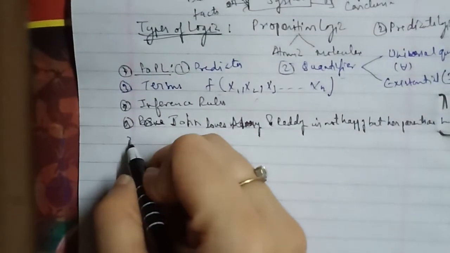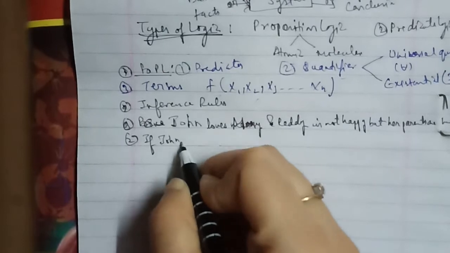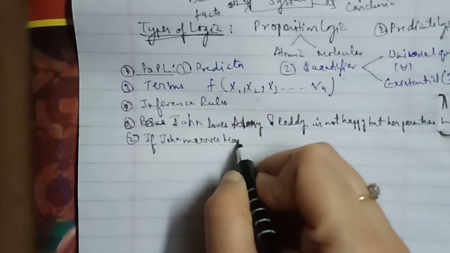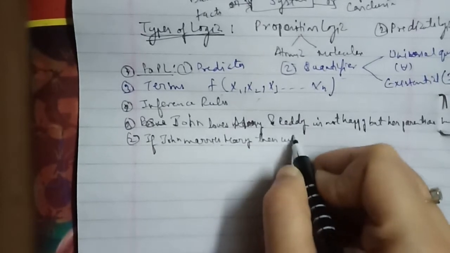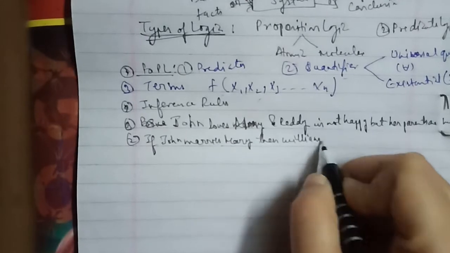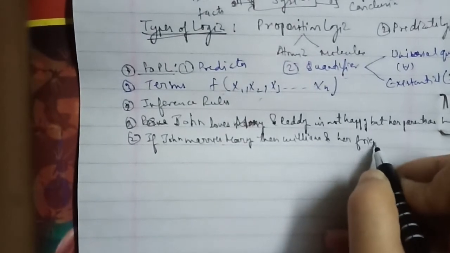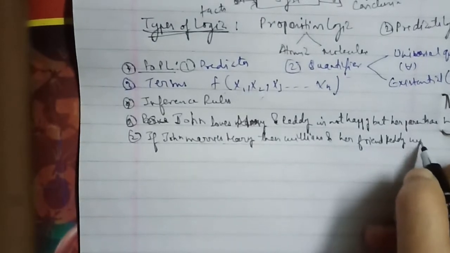The second we have: if John marries Mary, then William and her friend Reddy will be happy.